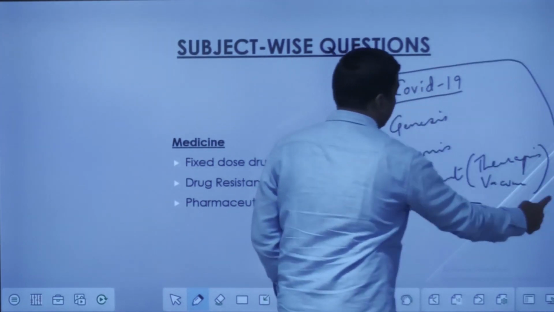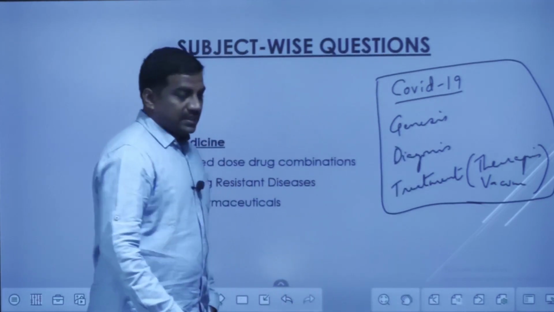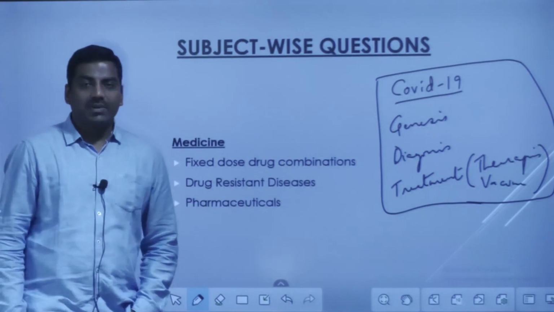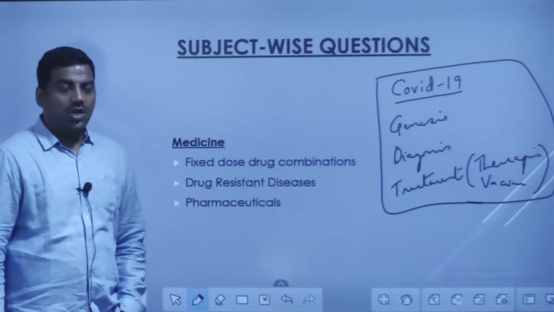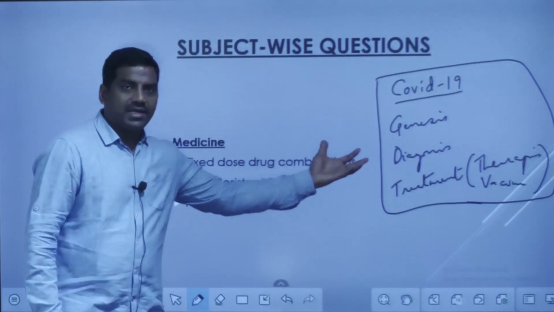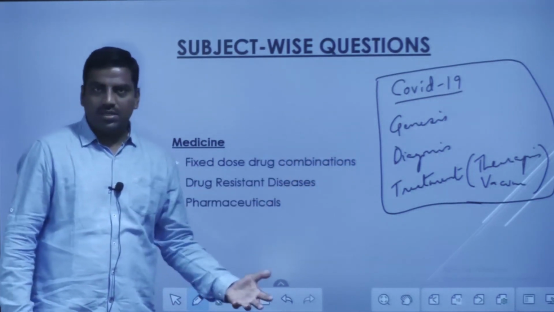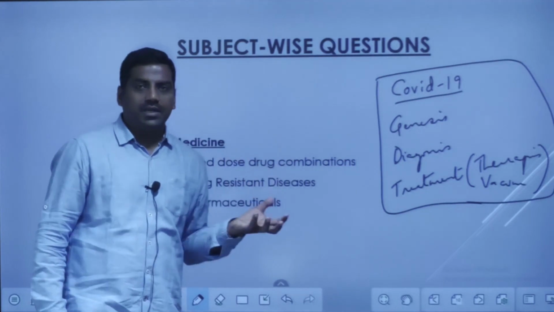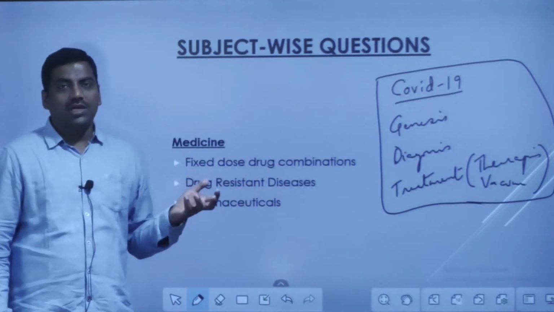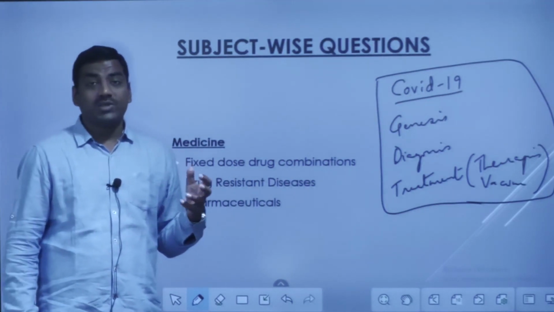And again, all these questions are asked either for 150 words or 250 words. So whatever you prepare in COVID-19, or for that matter any topic, you should have presentable material. That is, within 150 words, how can I cover all the nuances of this topic? That has to be the target.